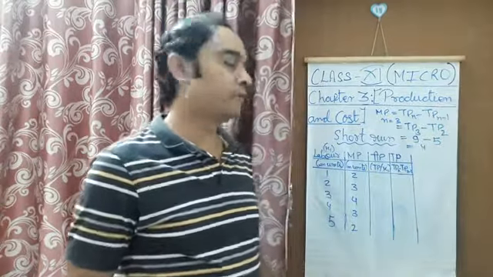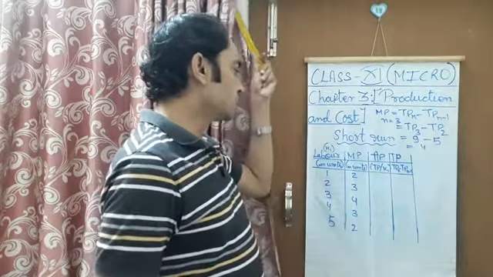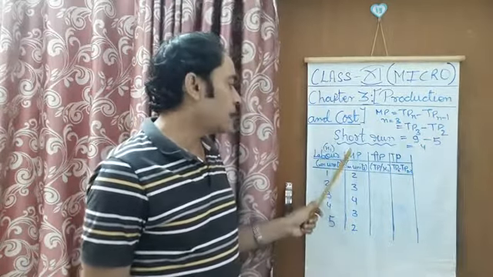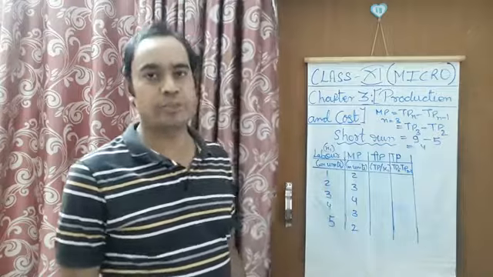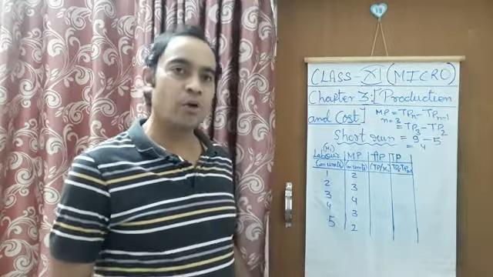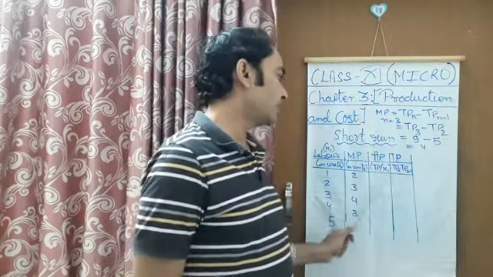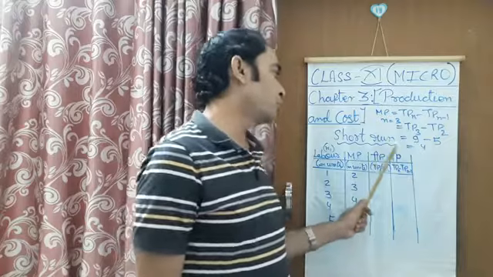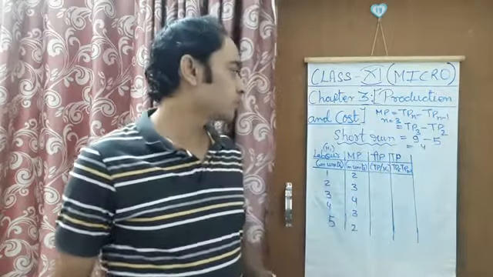Now say for example another question is given to you like this: labor is 1, 2, 3, 4, 5 and marginal product is given this time, that is 2, 3, 4, 3, 2. How can you calculate total product and average product? To find average product, first of all we have to calculate total product, right?